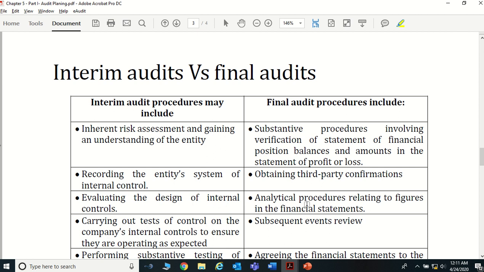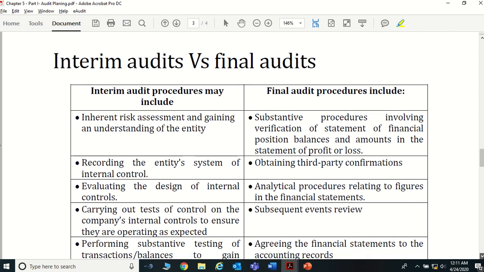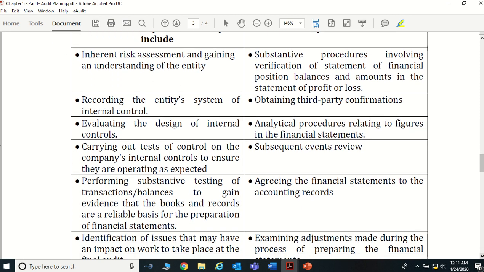Then analytical procedures relating to the figures in the financial statements. Sometimes you may have to do analytical procedures, right? And subsequent events reviews also we are doing. That means assume that you have a trade receivable balance at the balance sheet date. You are checking whether this trade receivable balance has been received by the company subsequently. That subsequent testing is done at the annual audit, but not basically in the interim audits.